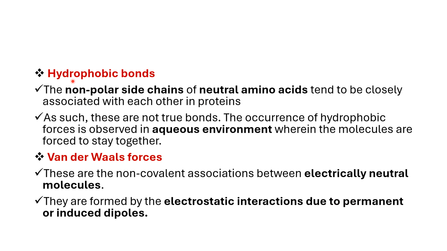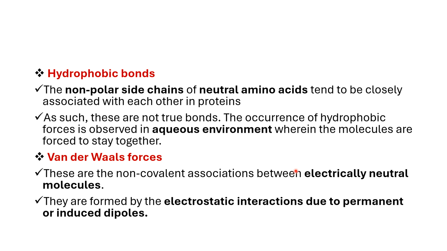And you can also have hydrophobic bonds, which are formed between the non-polar side chains or non-polar amino acids, and generally you get the hydrophobic bond when the protein is in an aqueous environment. Apart from that, we have a fourth type of bond, that is the van der Waals forces. It is a non-covalent association between electrically neutral molecules, and you can have permanent or induced dipole interaction which can help in forming the tertiary structure of the protein, right?